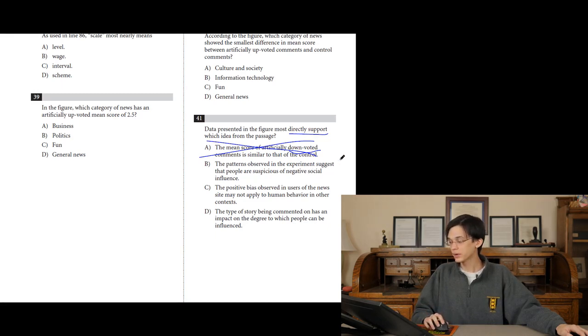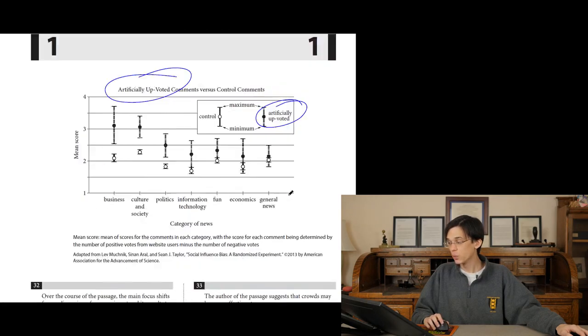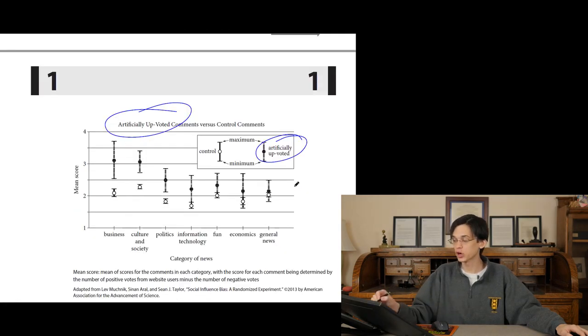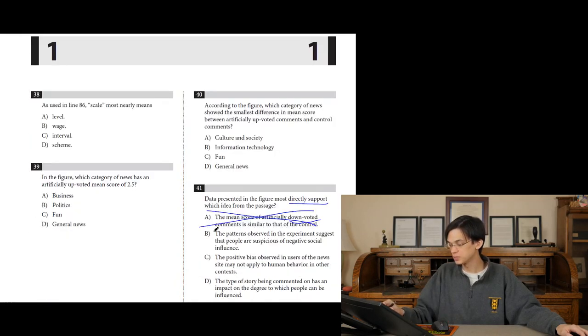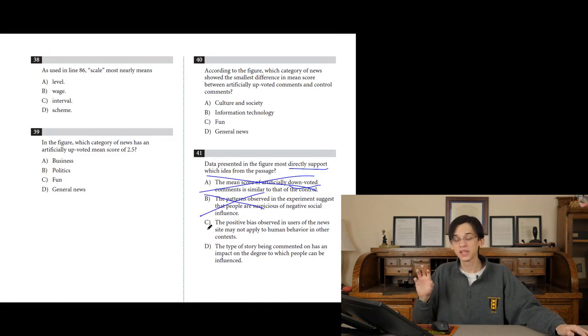What about B? The patterns observed in the experiment suggest that people are suspicious of negative social influence. Again, we never talk about negative social influence. We only talk about artificially upvoted comments. So once again, B is trying to be misleading. They're trying to say information that was just not true in the graph. They do this all the time. Make sure that it's said not only in the passage, but more importantly, I think it's easier to find out whether it's being said in the graph, because the graph is very cut and dry. There are no paragraphs, there's no nuance to the argument. It tells you exactly what it's measuring. Realize when they're trying to make you believe something that just wasn't said.